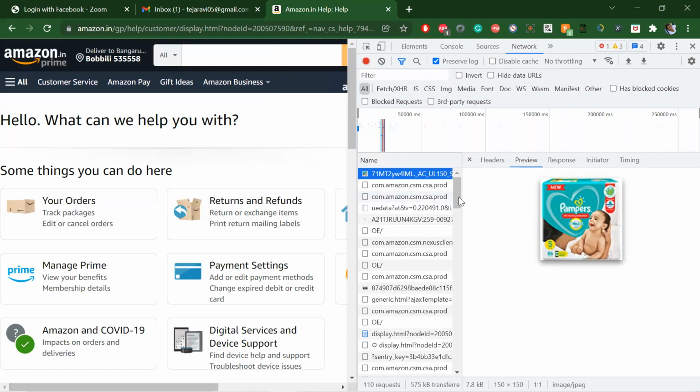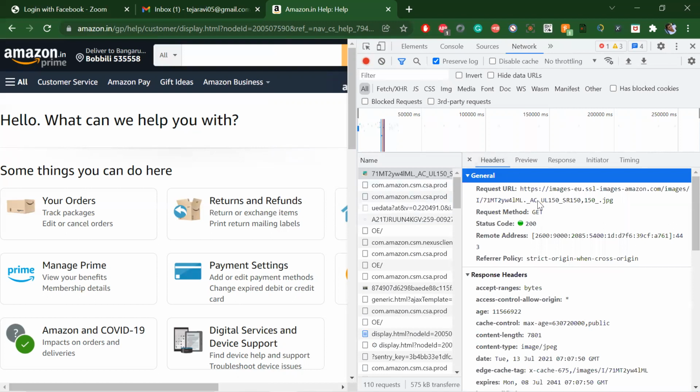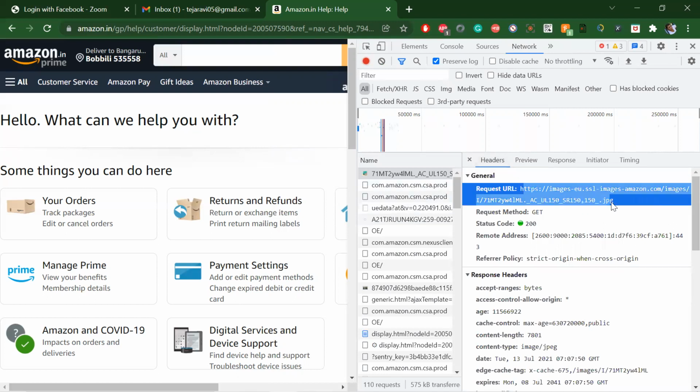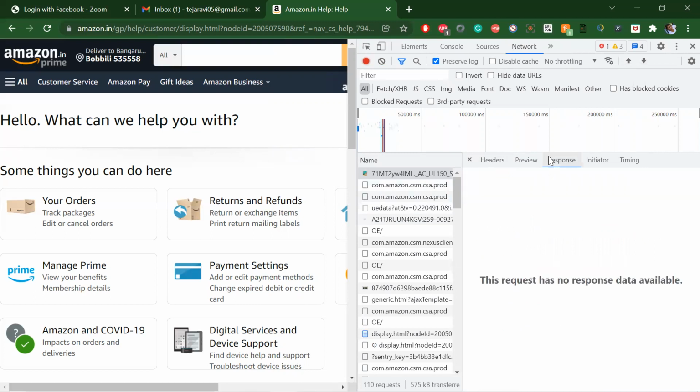Now if you check here, this is kind of different. This image is different data, right? If you check for each and every image, this is called the request URL. And this we call the response. Here is a different type, that's why we call it response.